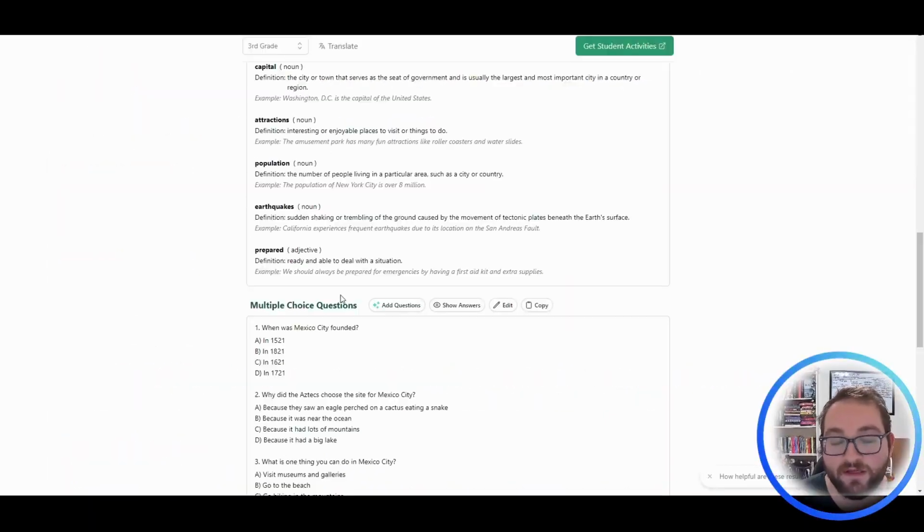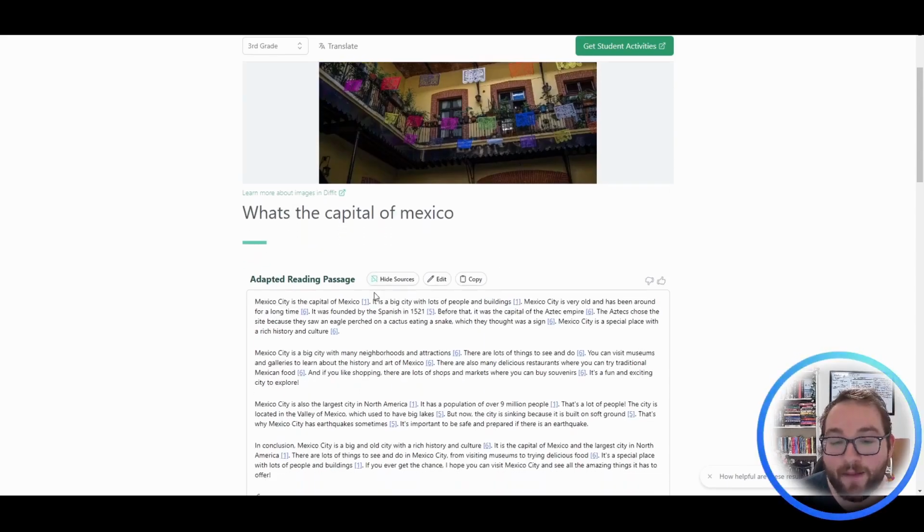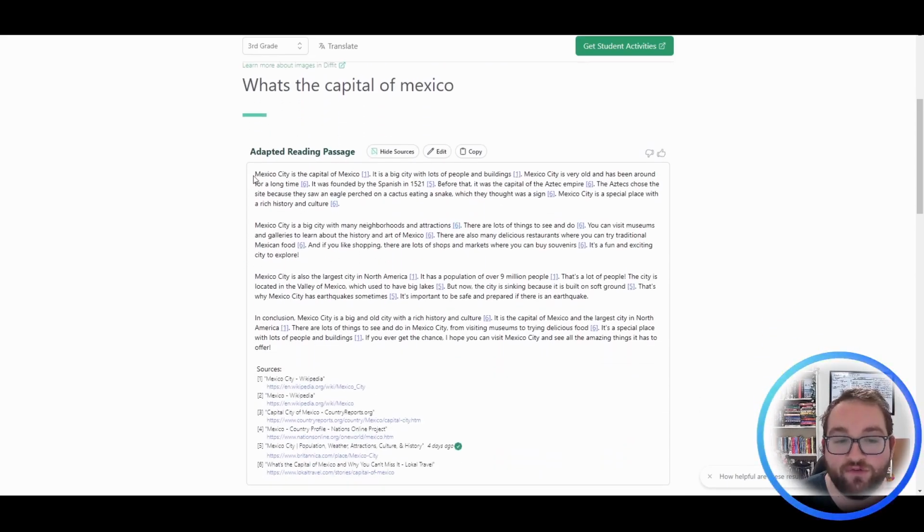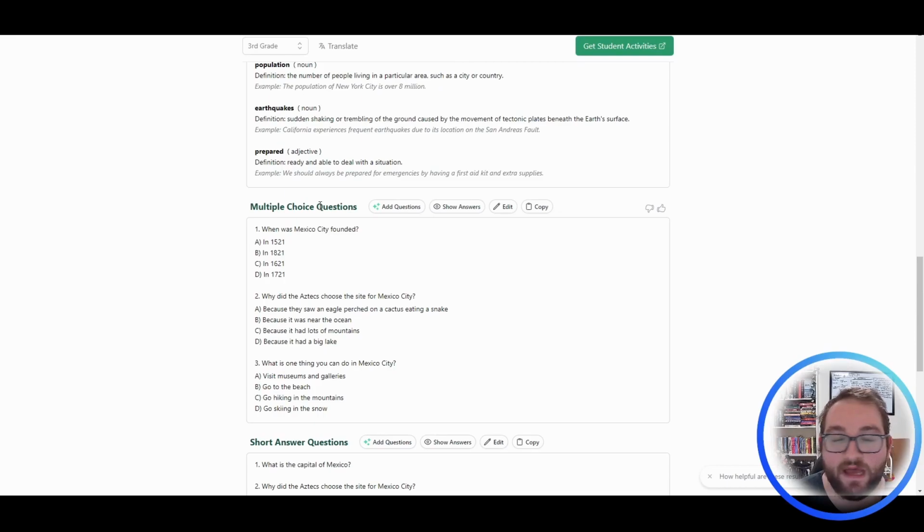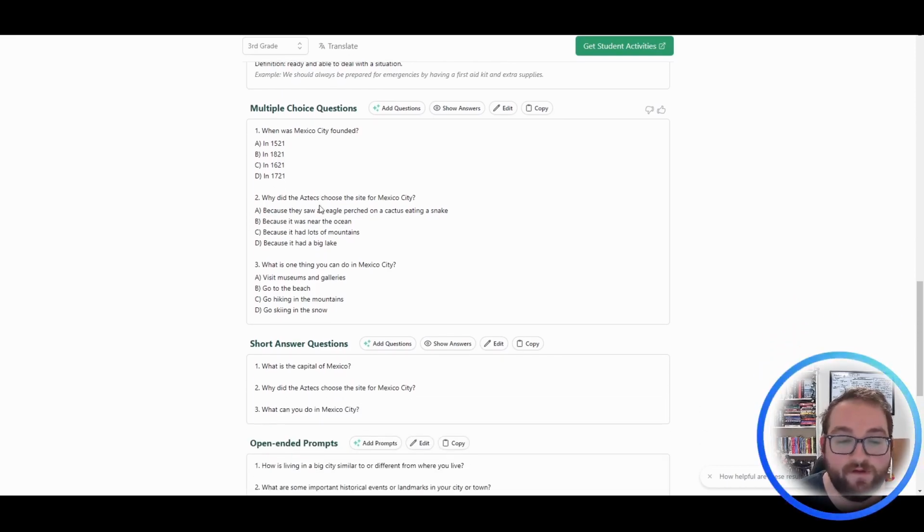What's also great about this is that it'll come up with different quiz questions so that you can actively teach your students as they're learning, right? Make sure that they understand what they're reading if you choose to have them read it themselves. This is amazing for whole class reading and then have them do an individual project on the side, or you can have them read it and then answer some questions. As with any source, you can always modify it to what you like, and you can actually kind of modify it in this browser itself.